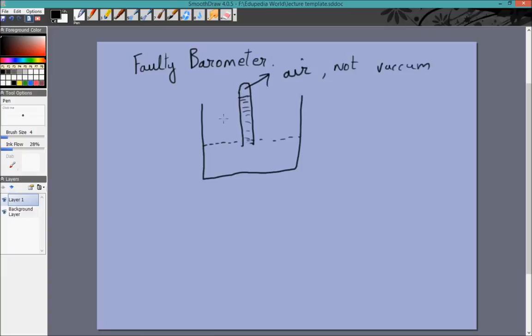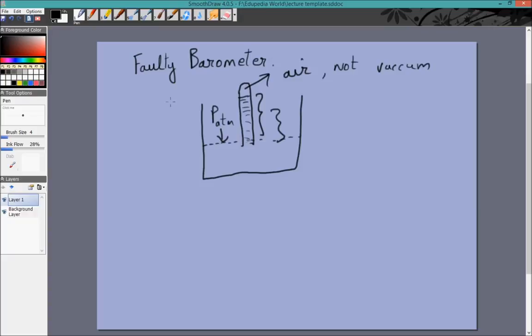And if there is some air in this part, then the pressure of the atmosphere will not simply be rho gh, but rho gh plus the pressure of this air. And then in the question some things might be given so that we can calculate this pressure of air, or for example they might say that if we take a different material, then this is the amount, and with those two things you'll be able to calculate the height and the air, and so on. You can do that later on once you calculate the relationship between volume and pressure for air, which we'll do in kinetic theory of gases.